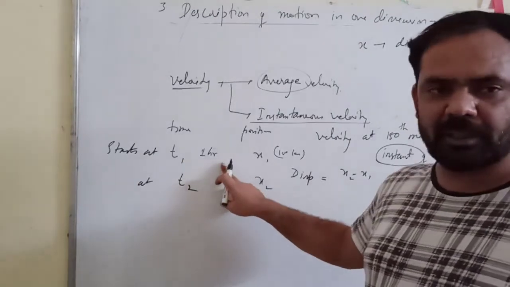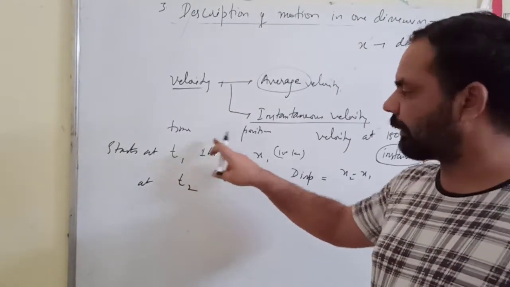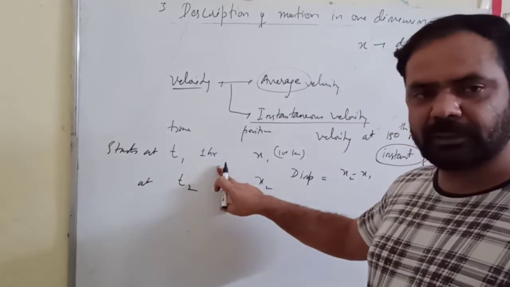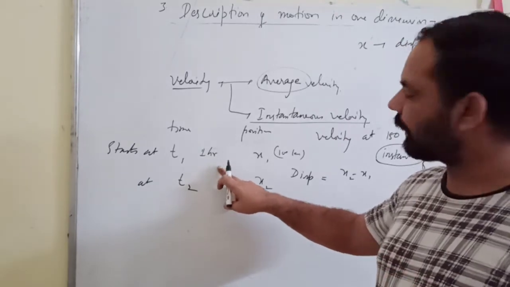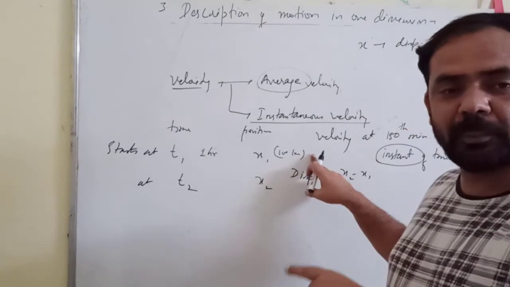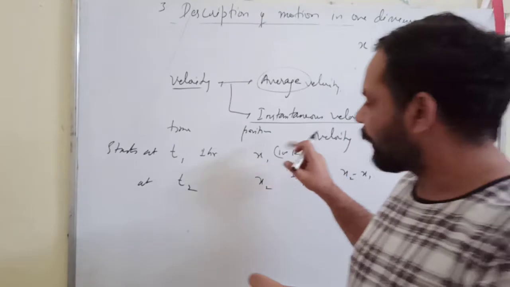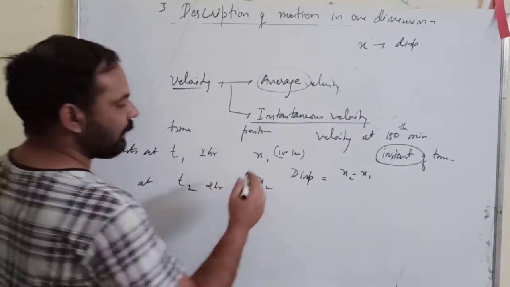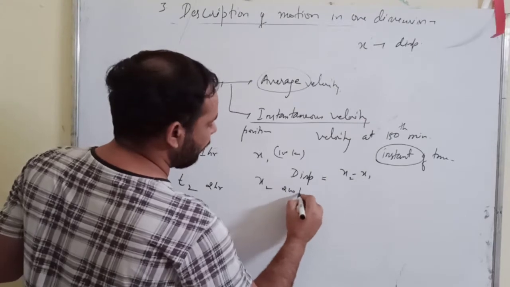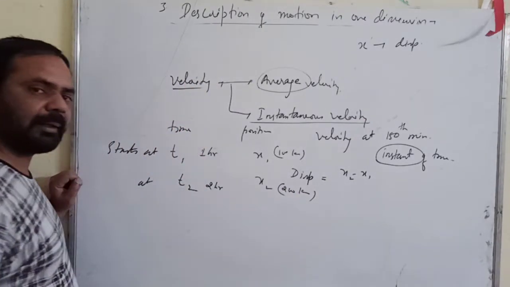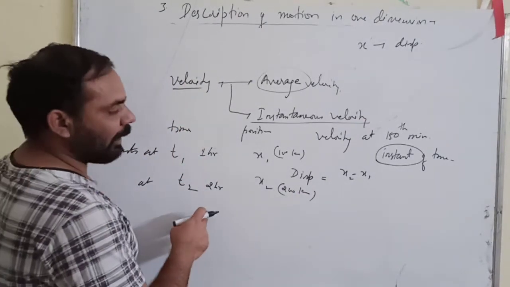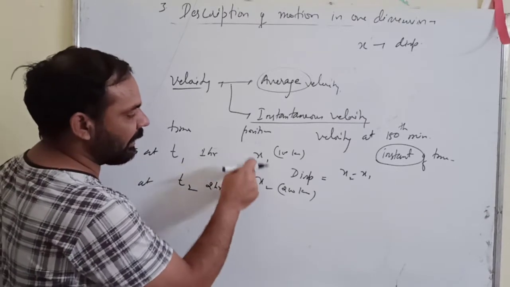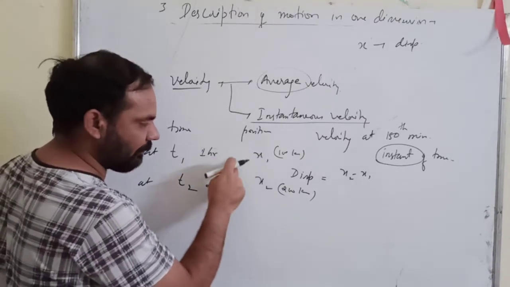Now after, suppose, 2 hours, his position was 200 km from Pilani. Just an example.